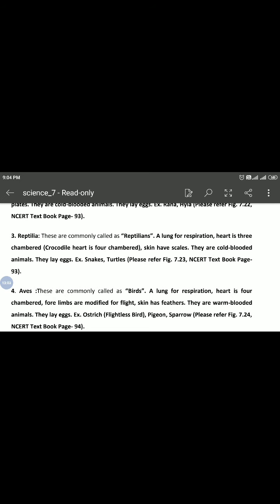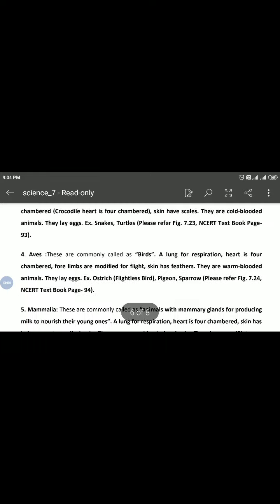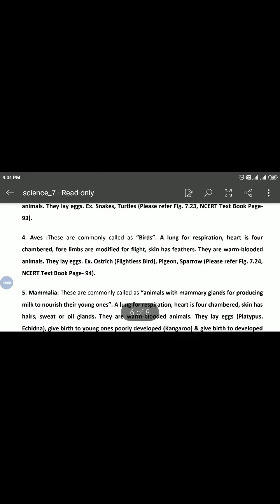Okay, the next one is aves. Aves are warm-blooded. Aves means they are commonly called birds. Lungs for respiration, heart has four chambers. Forelimbs are modified for flight. Skin has feathers. They are warm-blooded animals. They lay eggs. Ostrich, the flightless bird, pigeon, sparrow, and others.